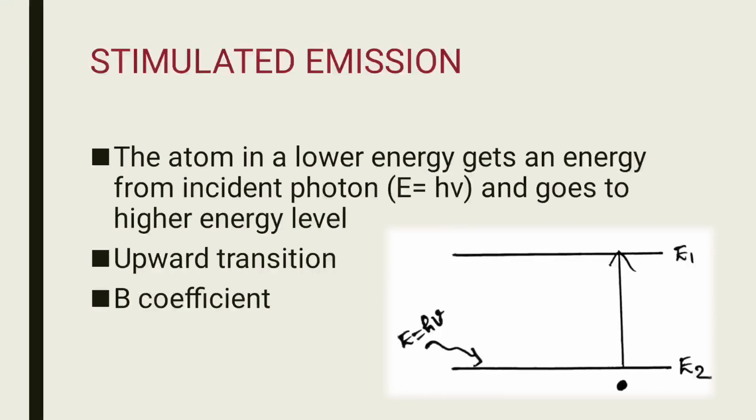Stimulated absorption. It states that the atom in a lower energy level gets energy from the incident photon, that is E is equal to h nu, and goes to a higher energy level. It is an upward transition. It is the B coefficient. From the given figure, when a photon of energy h nu is incident on the lower energy level, the atom in the lower energy level acquires the energy and gets excited to the higher energy level.